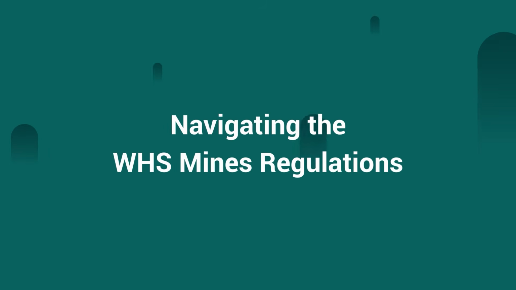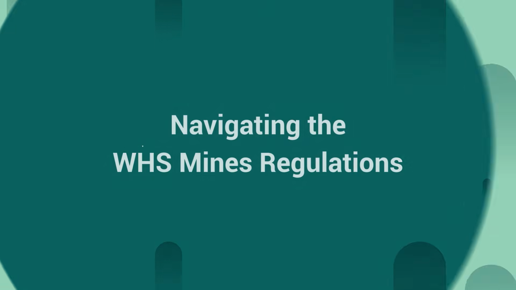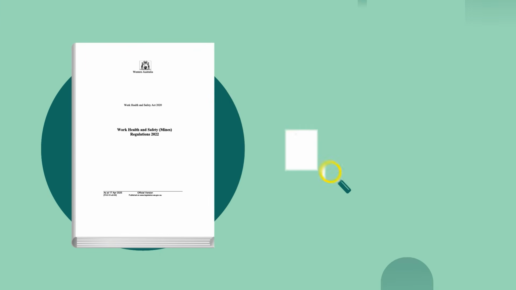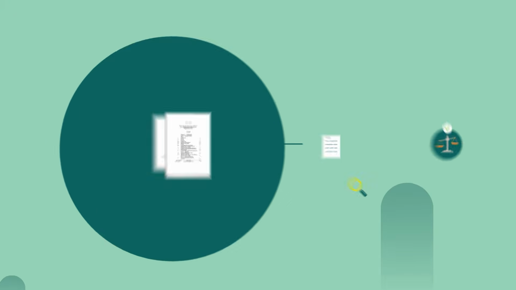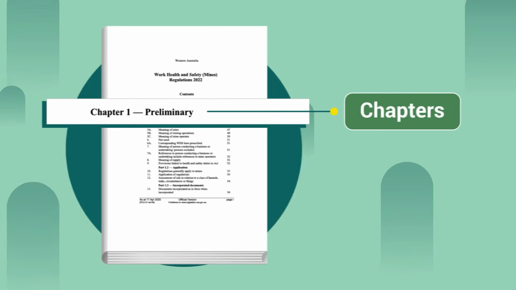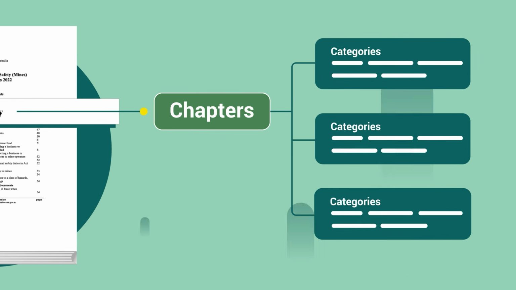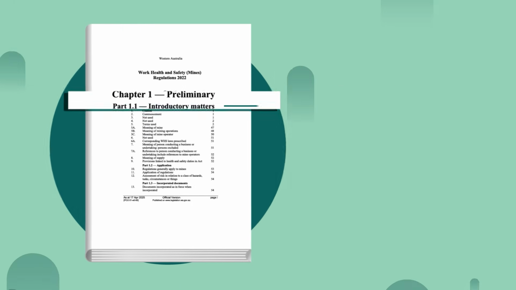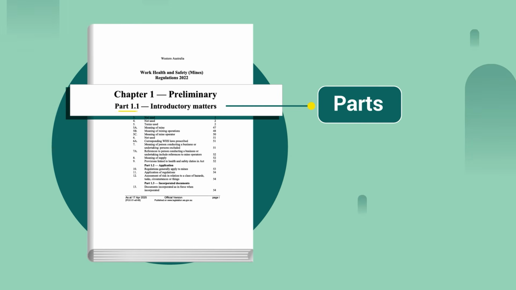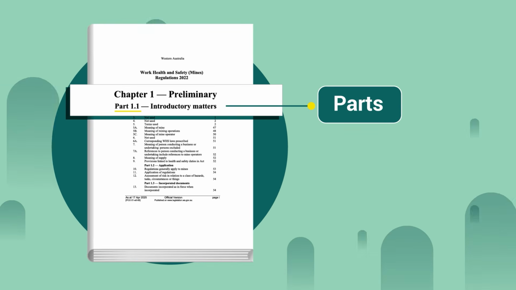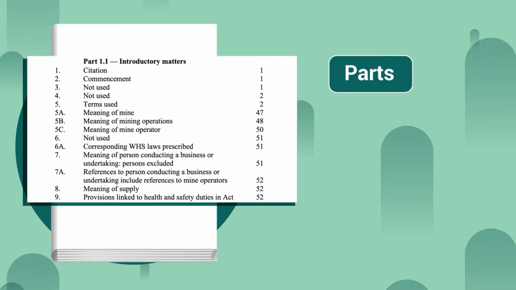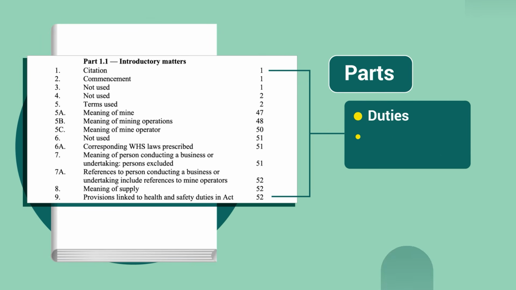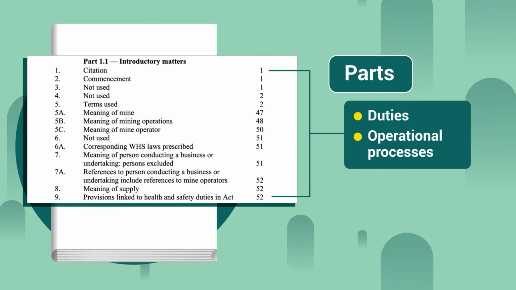Navigating the WHS Mines Regulations. The WHS Mines Regulations define more detail to support the laws in the Act. They are divided into chapters. Chapters divide the regulations into broad categories that address key topics. Each chapter is made up of parts starting at 1.1 in Chapter 1. The parts contain the regulations and are organised into areas focusing on specific duties or operational processes.